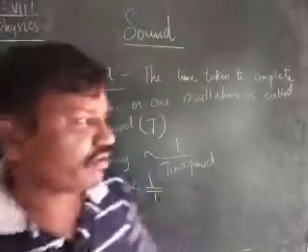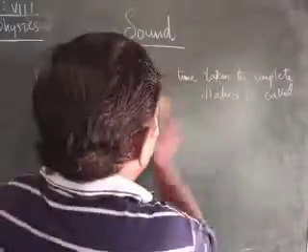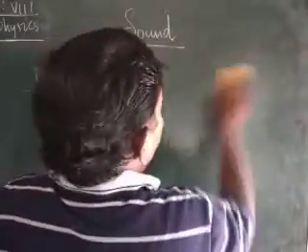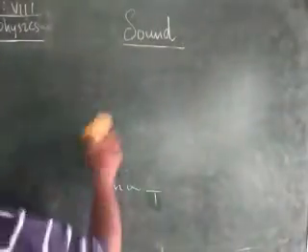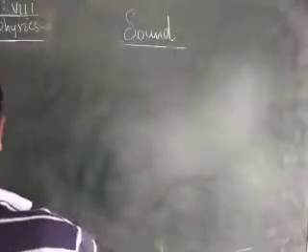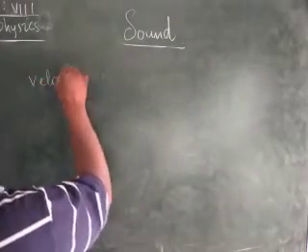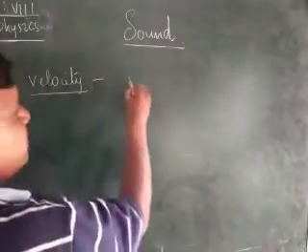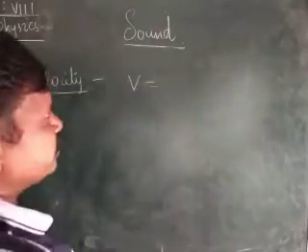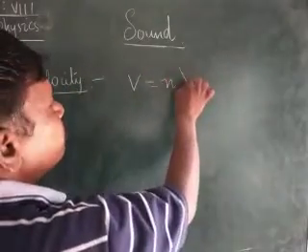Next we'll have another small term, children, that is the velocity of sound. Normally velocity is given as v. v is equal to n lambda, children.